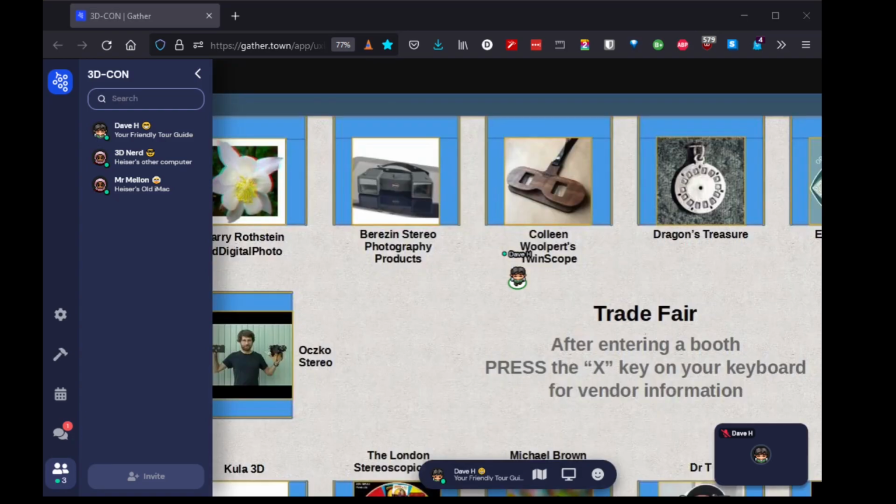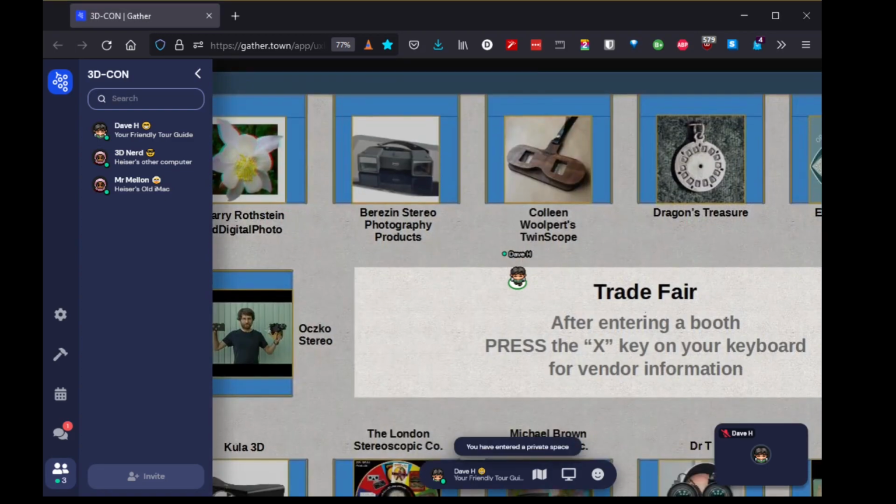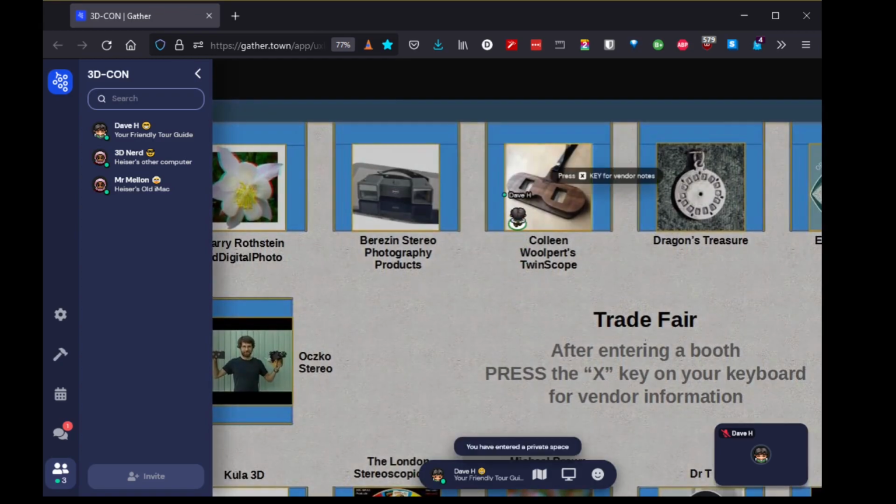There are privacy areas in several of the rooms in the 3D-Con Gather.town. There's areas in the center of the trade fair and the artist's gallery where people can have group discussions, and each booth is also a privacy area where people inside the booth can talk with the vendor or each other and no one outside will be able to hear them.